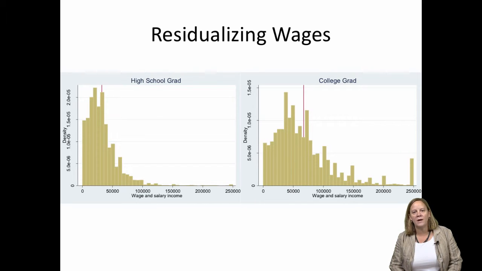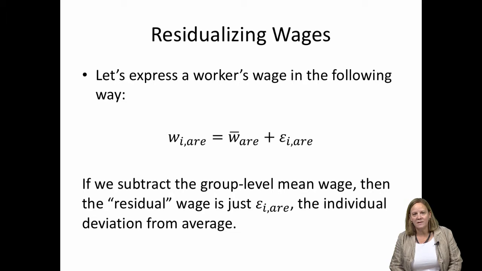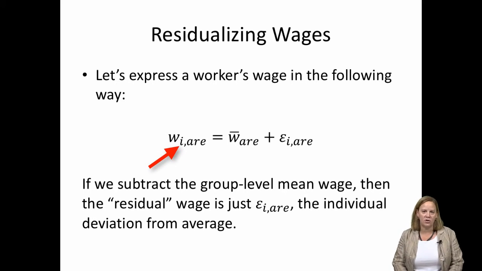To move beyond working with simple visuals and to allow us to adjust for multiple factors, suppose we use the following statistical equation to express earnings as a function of, first, observable characteristics, such as the level of education, and second, the variation across people with the same level of that characteristic, education in this case. In this equation, the subscript i indicates that we're thinking about the wages of a single individual.